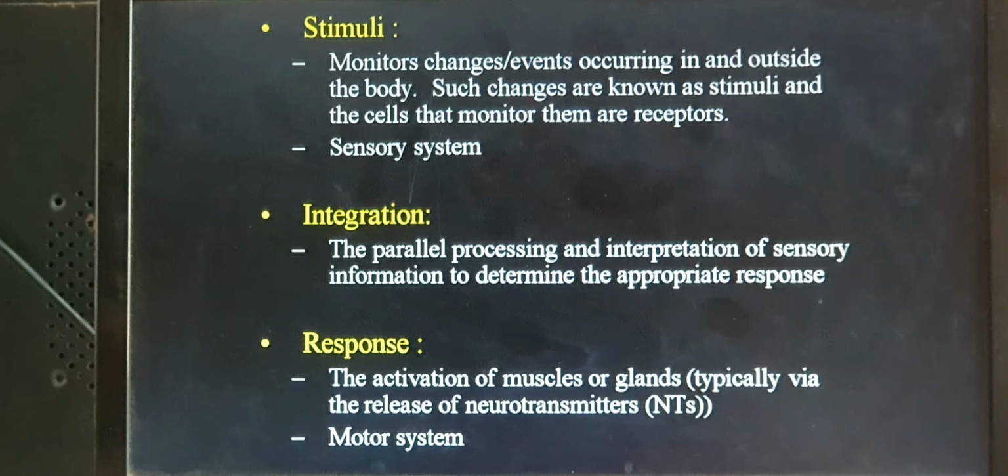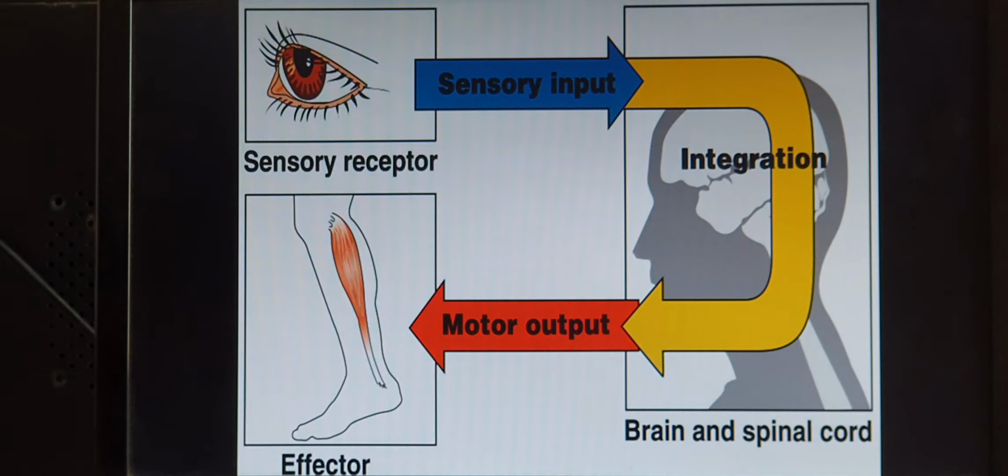After the integration, an appropriate response is going to be produced. Then what is the response? Response is the reaction to the stimuli. It may be in the form of a muscle contraction, a glandular secretion, or release of neurotransmitters. This takes place via the motor nervous system. Here, the first thing is the stimulus, the second is integration, and the third is the response. The system in which these three phenomena take place is called the nervous system.